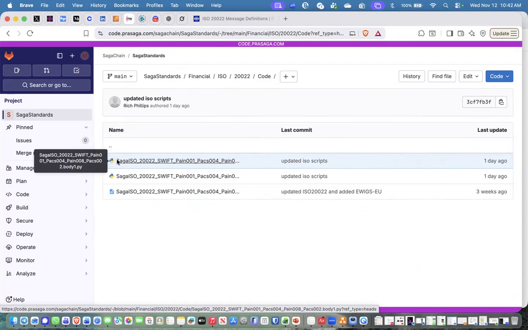What we're doing is putting the actual ISO 20022 code on SagaChain, and in the very near future you would be able to drag and drop ISO 20022 PAX 08, or whatever the class is that you need, into your account. You have an object that now is that code. And when you transfer that object to another account, it's in full ISO 20022 compliance.